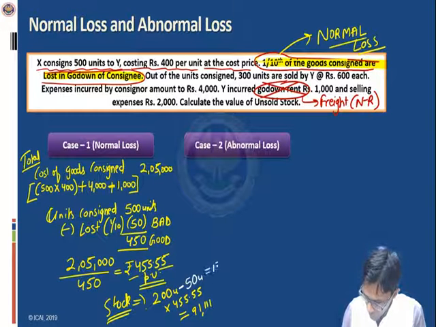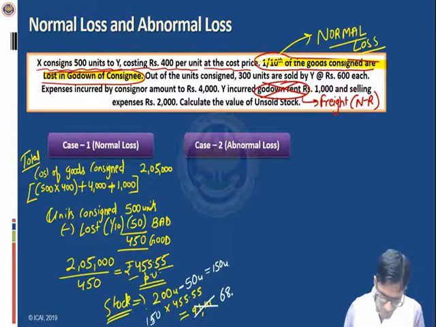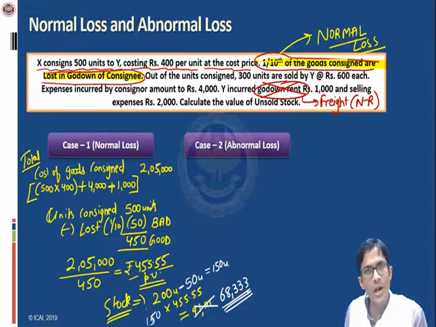We are left with 150 units in the stock. Okay, so if we multiply 150 units with rupees 455.55, we get rupees 68,333 if I round it off. So this is the value of stock. Okay. So this is the completion of first case.